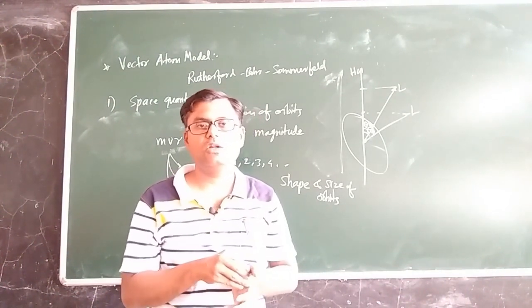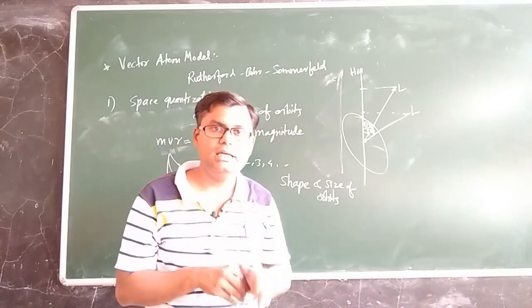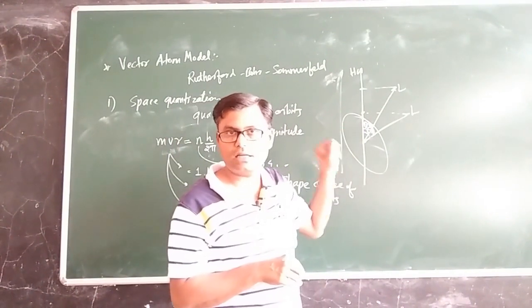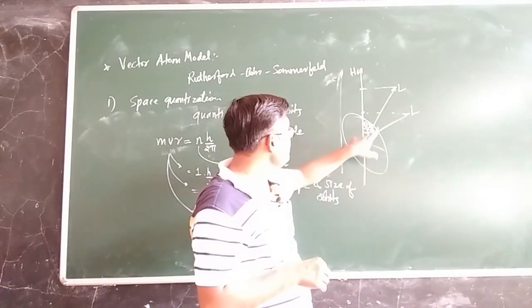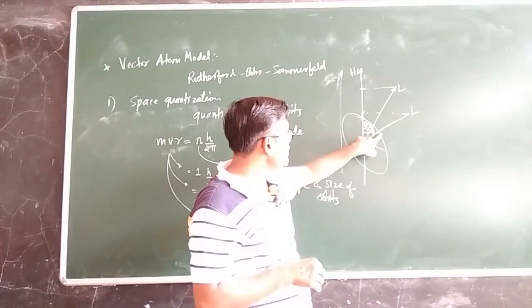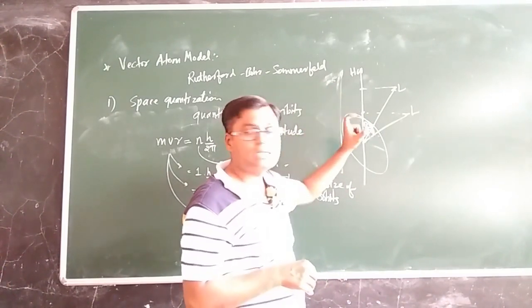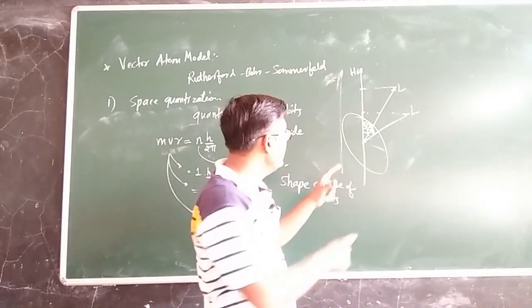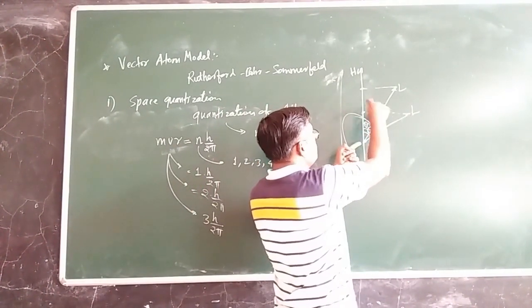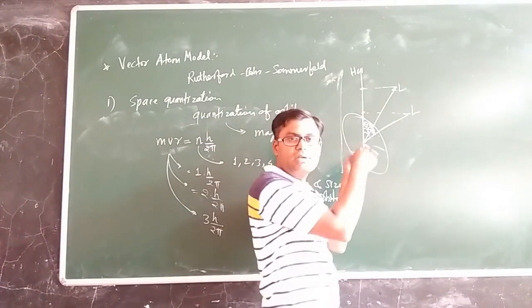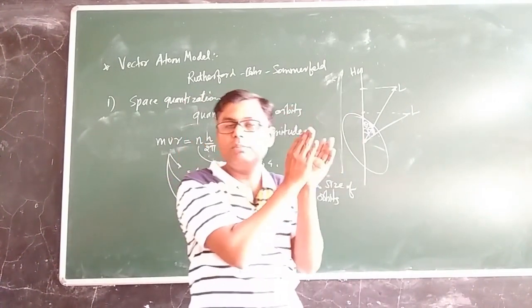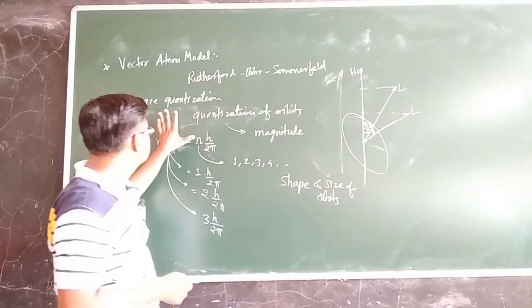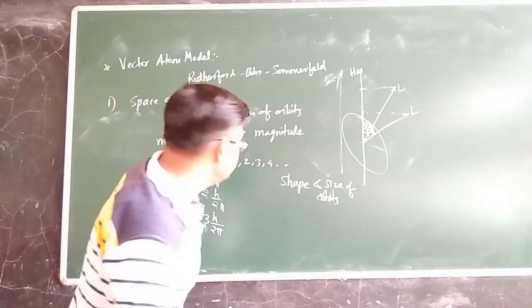It means that only certain directions are allowed, so only certain inclinations or angles of the vector L with respect to the field axis are allowed, and therefore the projection of L onto the field direction will also be quantized. Not all projections will be allowed. So this is the concept of space quantization, right?